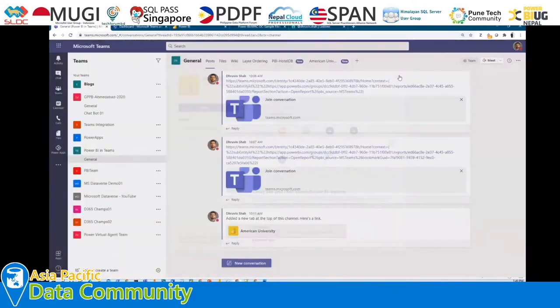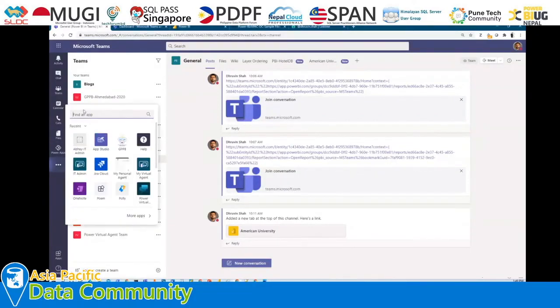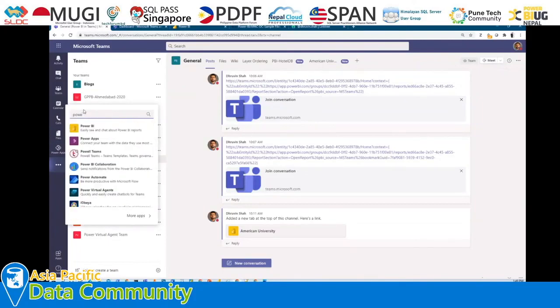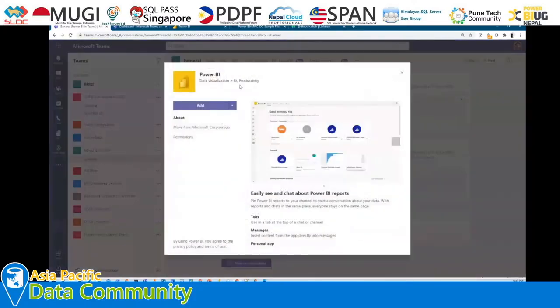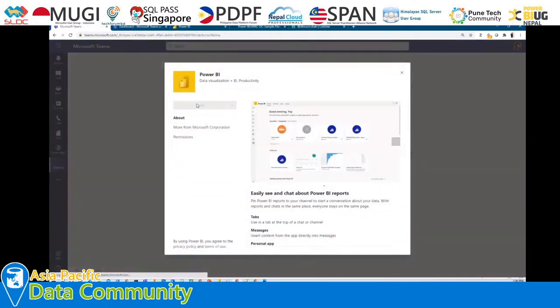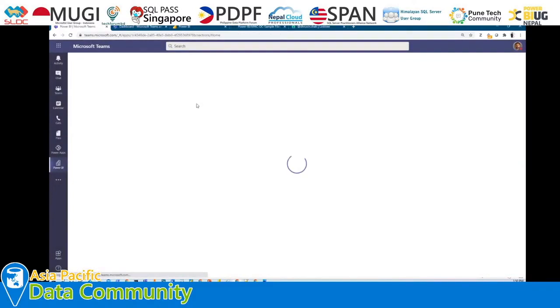All right, so let me just show the step. Maybe we are not able to see my screen. So basically here we have the Teams left navigation. First of all, we are going to add our Power BI application from the left navigation of Teams. So basically we are clicking on the ellipsis here and we will be searching for Power BI. That will open this pop-up for us, and now we just simply need to click on add. It is the first step in order to get started with Power BI in Teams. So basically we need to add our Power BI application within Teams.